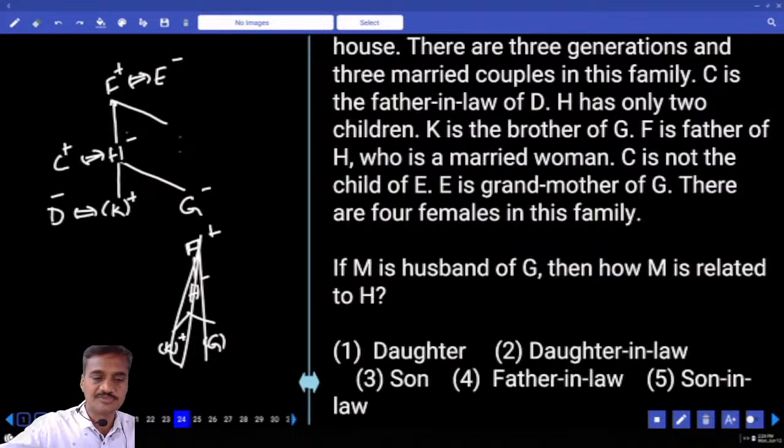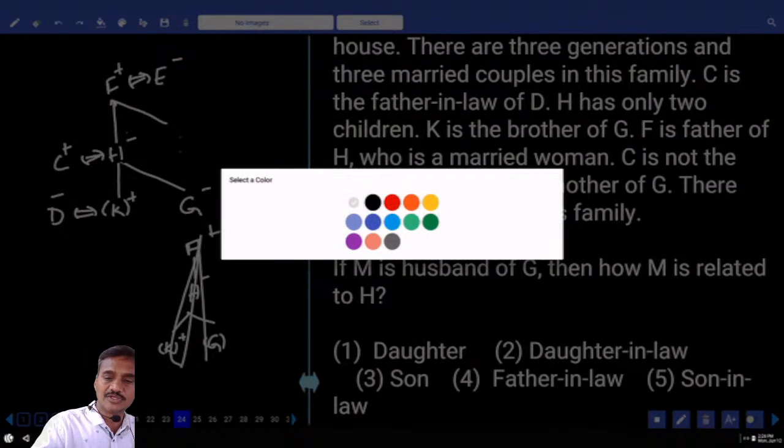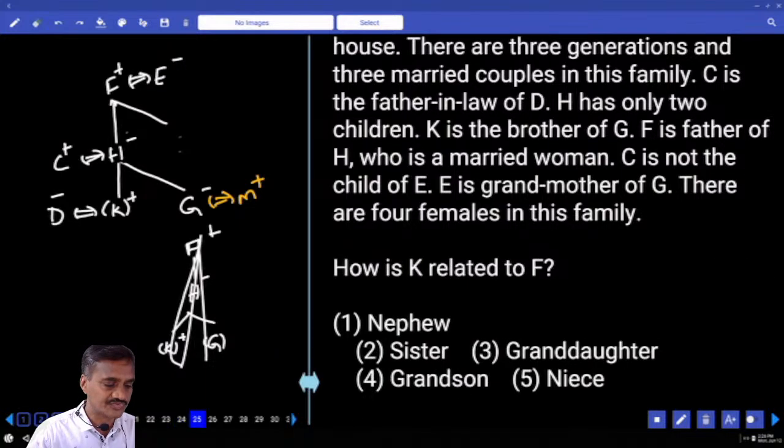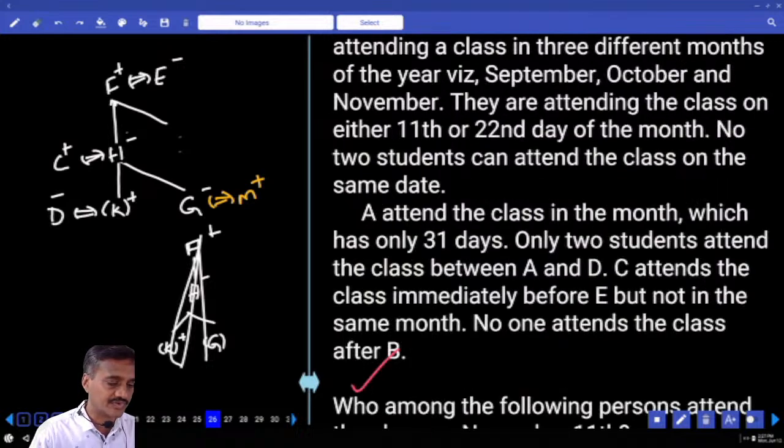And if M is the husband of G, M and G are married to each other, M is the husband of G, G is a female, M is a male. Then how is M related to H? Now H's daughter's husband, that is son-in-law, choice 5, question number 24. And how is K related to F? Now F's daughter's son, grandson, that is choice 4, 25.